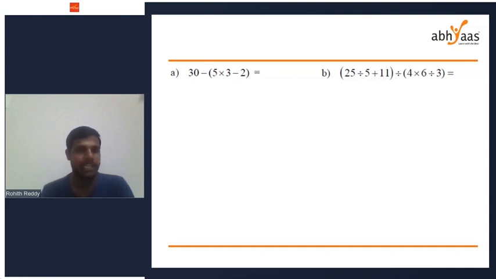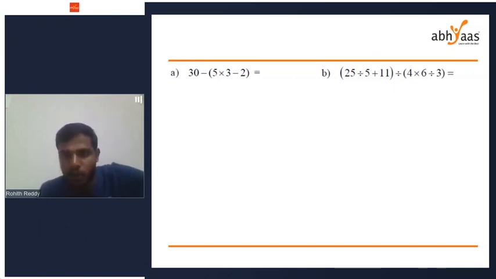Okay, Pratik got 2, Bhumi got 2. They're getting wrong answers, I guess. Different people are getting different answers. Okay, Bhavani got 17. Okay, let me solve it. Sai Gayatri got 6.